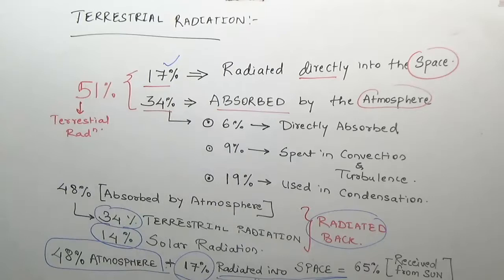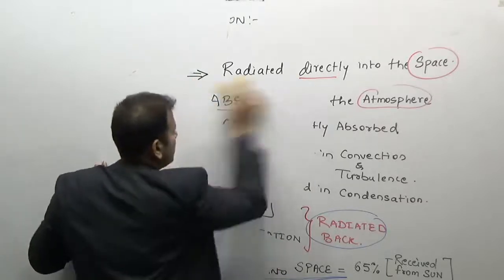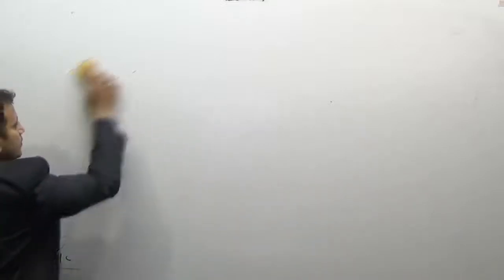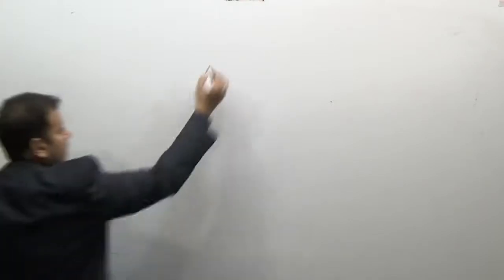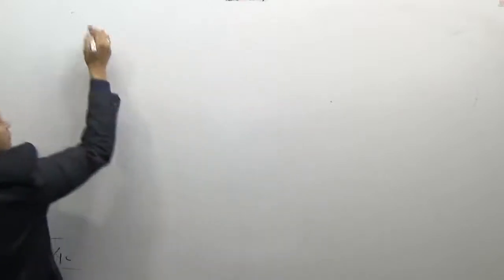Now I will try to explain this to you with the help of a simple diagram. If there are 100 units coming down from solar radiation, I'll first make a diagram for solar radiation.